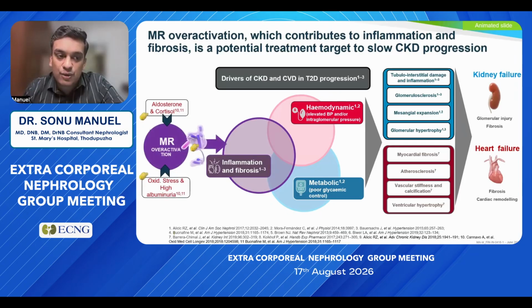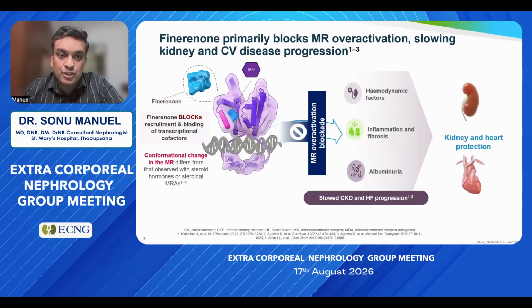So the mineralocorticoid receptor activation by aldosterone plays an important role in inflammation and fibrosis. The previously available mineralocorticoid receptor antagonists used to work on the mineralocorticoid receptor only. Finerenone has a major advantage: it binds with the mineralocorticoid receptor, and it also blocks the recruitment and binding of transcriptional cofactors.